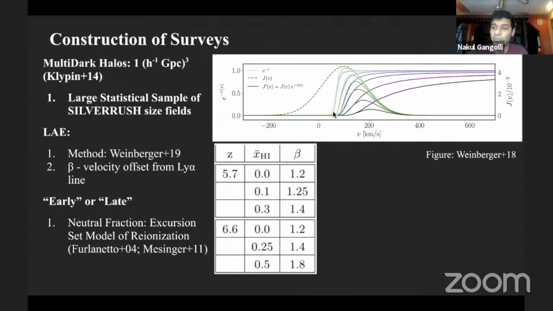So we shoot skewers through the IGM and assume that as we shoot skewers through it, the neutral fraction, in essence, when we shoot a skewer through the IGM.